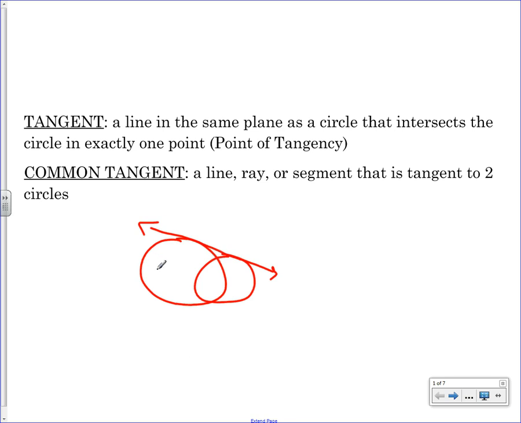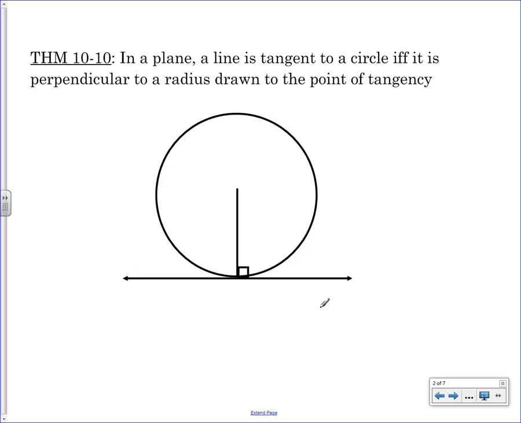Again, when you get to that question in your homework, there's actually two of them there, but draw it better than I did. There's actually two of them. That's not very good. I should have drawn it more like that. Do you guys get what I'm saying? That's a common tangent. It touches each circle in just one spot. Okay? And I'll do that again when you get to your homework so you can see it with a prettier picture.